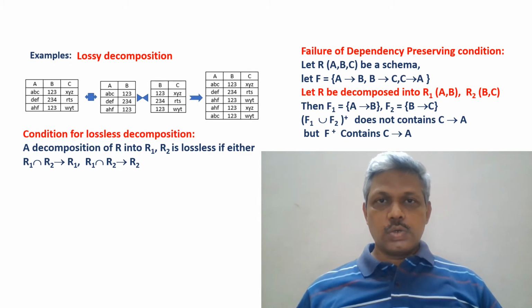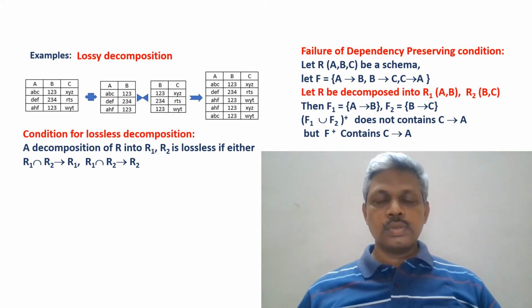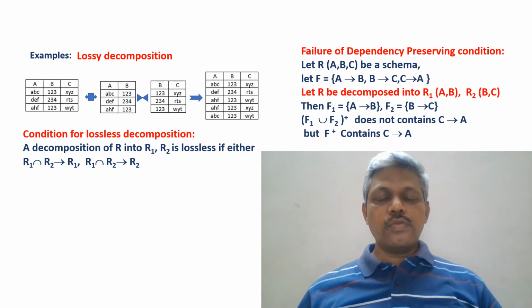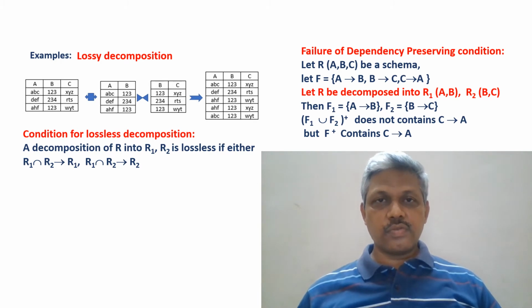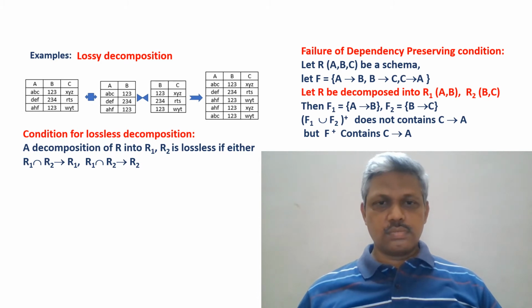Similarly, F restricted to R2, that means whatever functional dependencies in F now hold on R2, is only one, because B, C are the only two attributes, and B then C is the only functional dependency that holds on R2. So F2 now is B then C. Now if I go for the closure of the union of F1 and F2, I'll get A then B, B then C, and since it is a closure, it may contain A then C now, but C then A cannot be obtained through any combination of Armstrong axioms from these two, A then B and B then C.